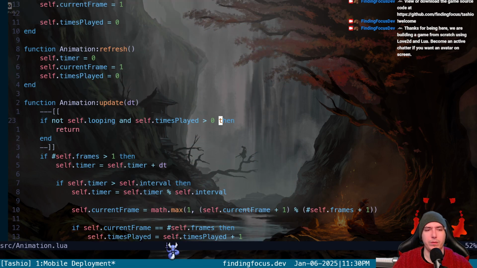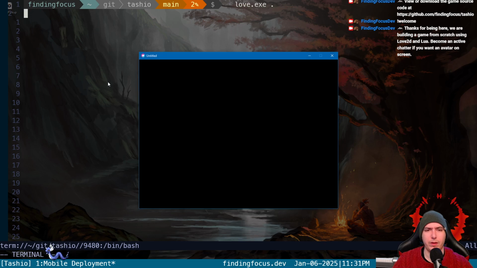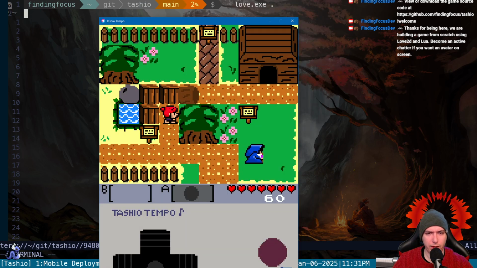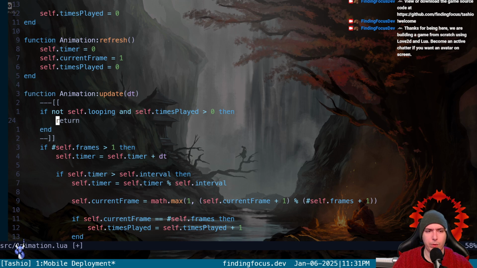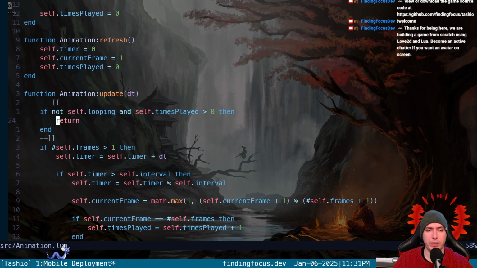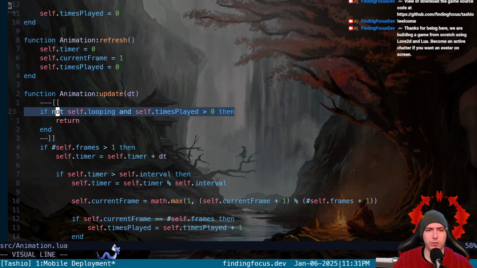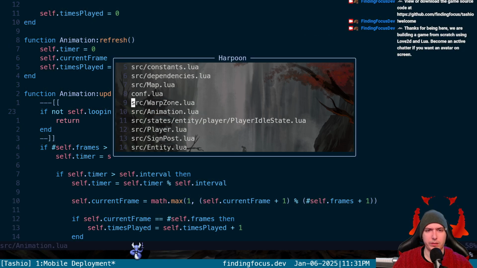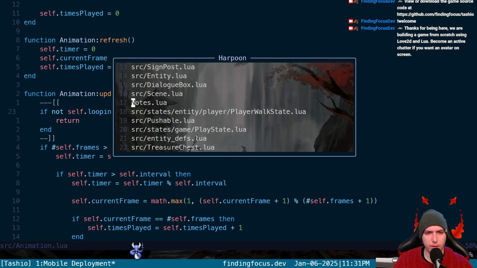See, that's what I really don't get. If the only thing that's stopping us from walking there is this return, then that means the return is functioning like I thought, which is exiting the update loop. But what isn't right is that we keep the return, but the walking animation is not updating, and that means that looping must be false because we're hitting this return, because we're asking if not looping. But in walking, looping is always set to true in our entity defs, so that's what I just don't get.